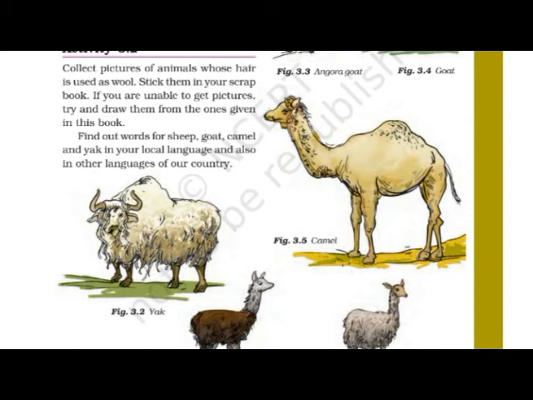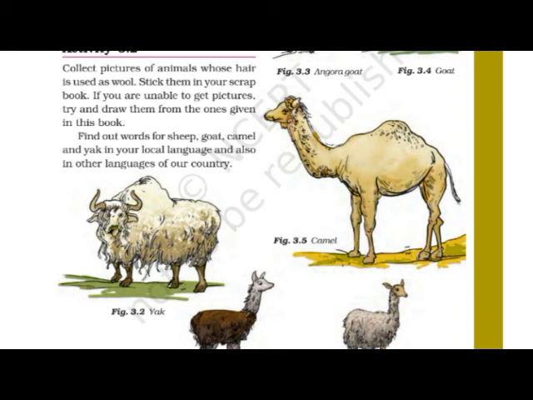See, as we have discussed in the previous standards, I would like to underline it because in standard 4th we discussed the Pashmina shawls. You may have known about it. In standard 5th also you may have seen a little part of the Pashmina shawls. So the world famous Pashmina shawls are woven from the Kashmiri goat because the under fur of the Kashmiri goat is soft. So we should know about it.